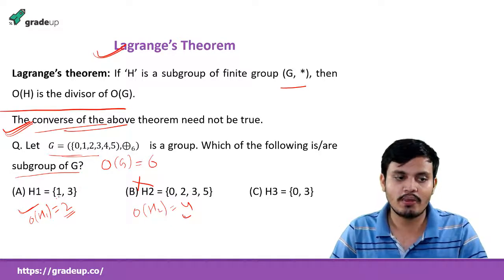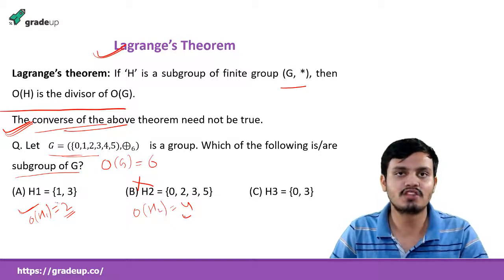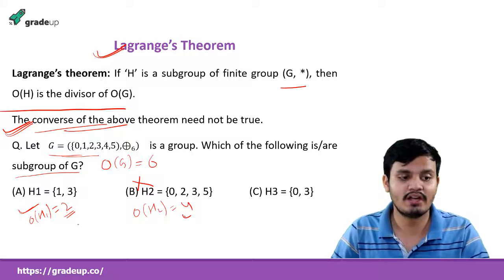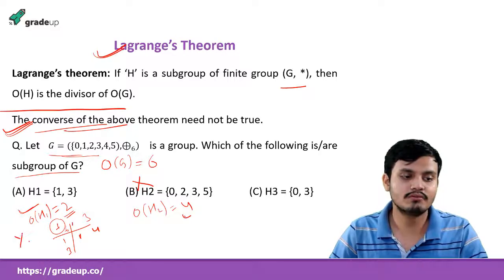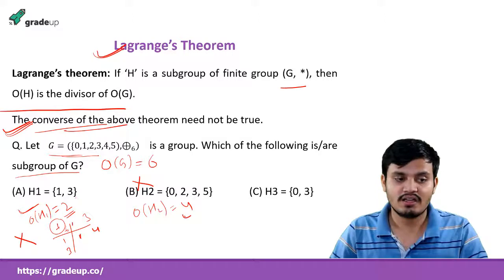I got the order, but I still cannot say that it will be a subgroup, because for that we need to verify it, and I am verifying here. 1, 3, and the operation is okay. 1, 3, 1, 1, 1, 1 and 3, 4. Okay, this is also not a group. You see, its order is a divisor of the order of G, but still it is not a group.